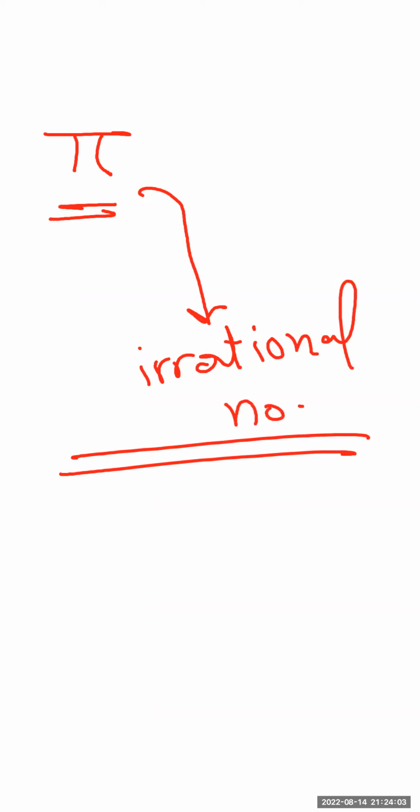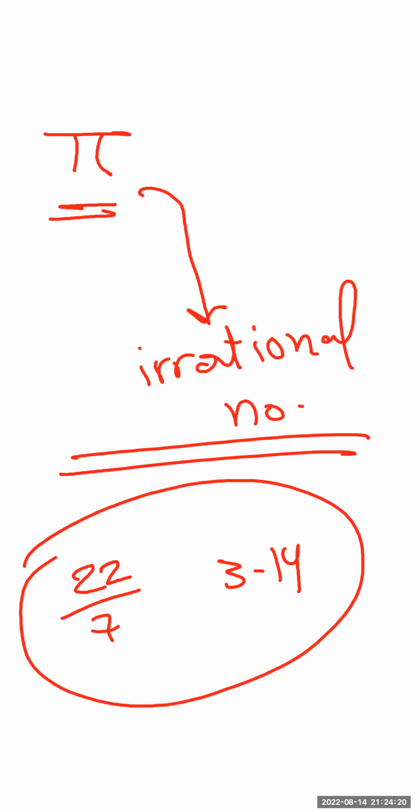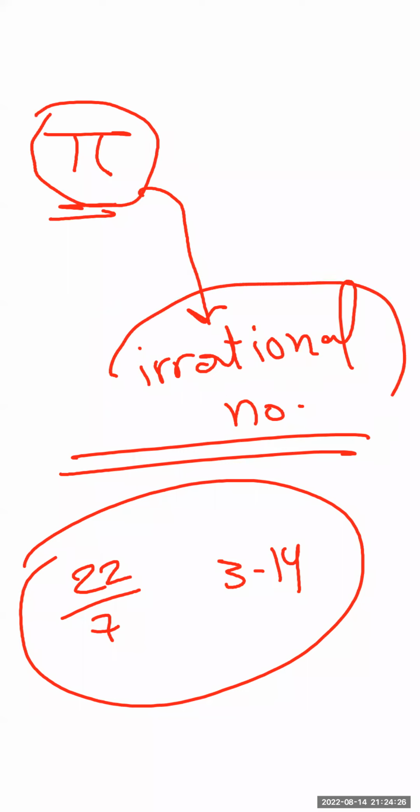We must know that pi is an irrational number, because 22 over 7, which means 3.14, is only an approximated value, not the exact value. That's why it's not a rational number. So the point we must know is that pi is an irrational number. What else is an irrational number?